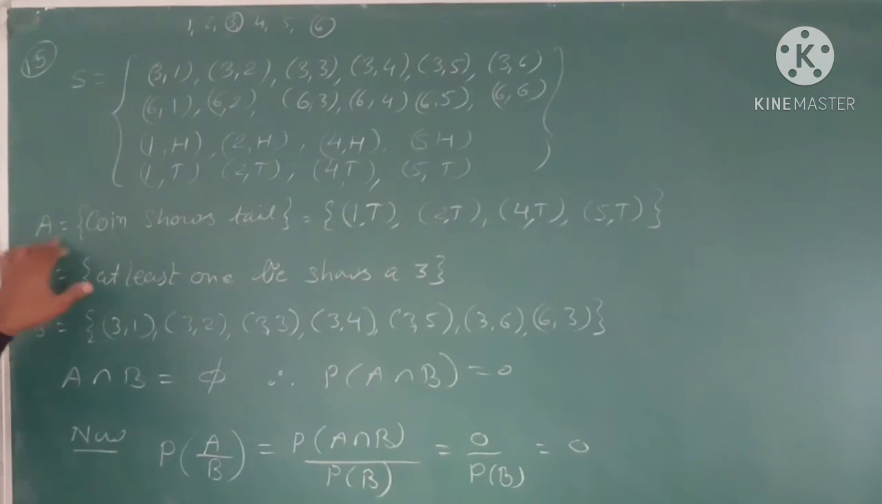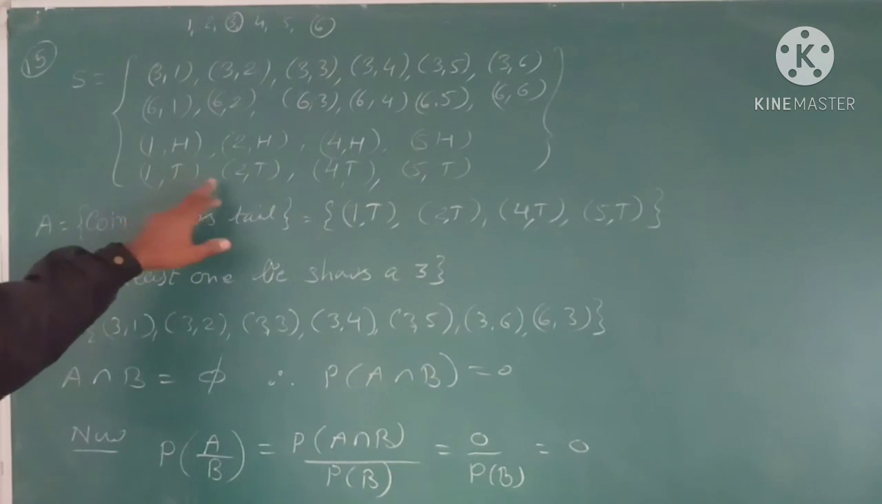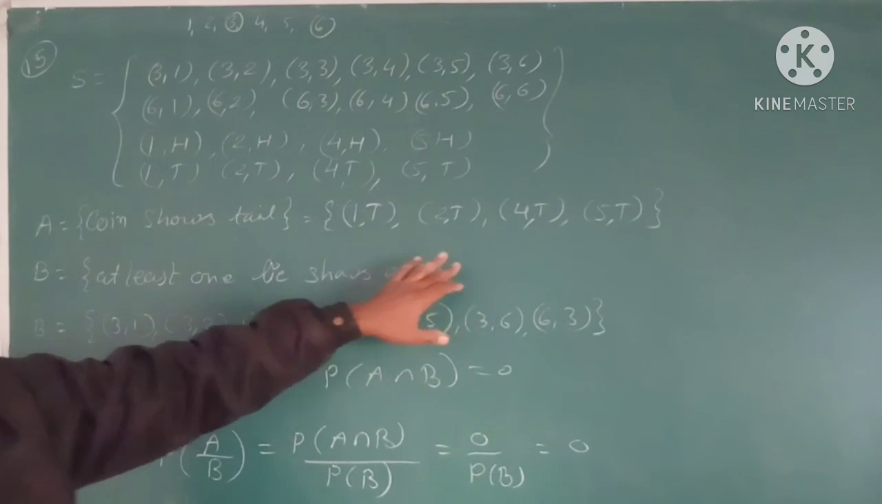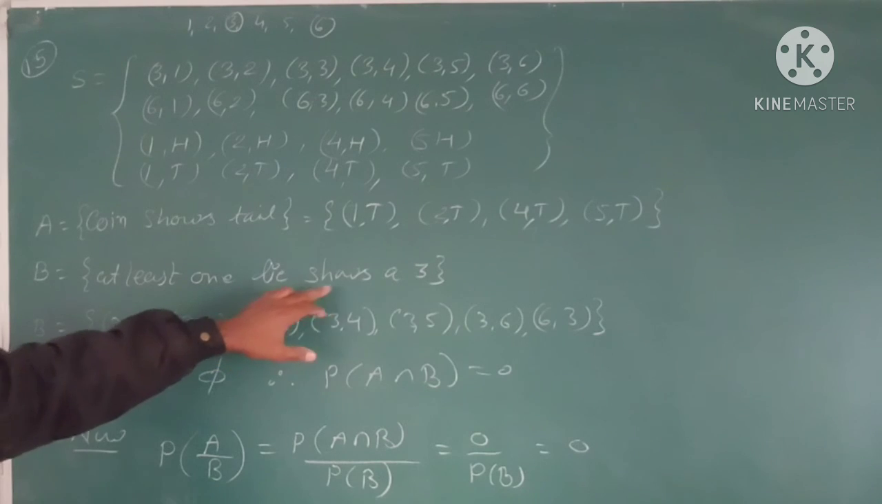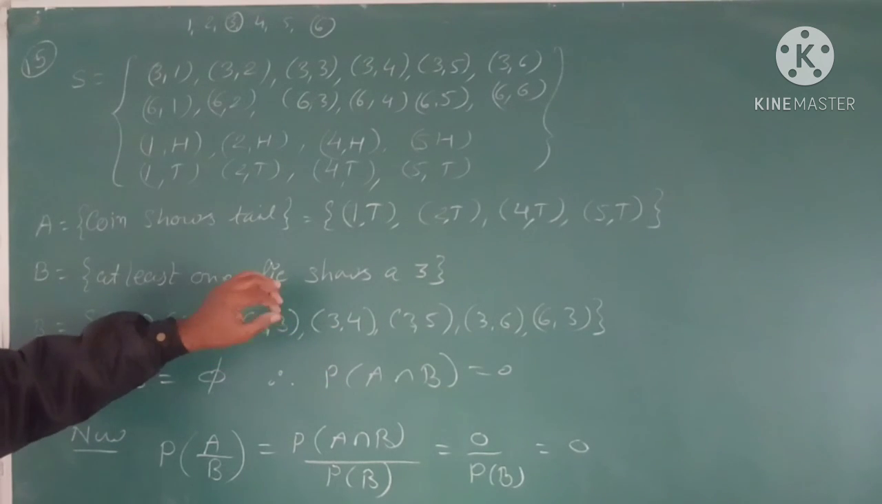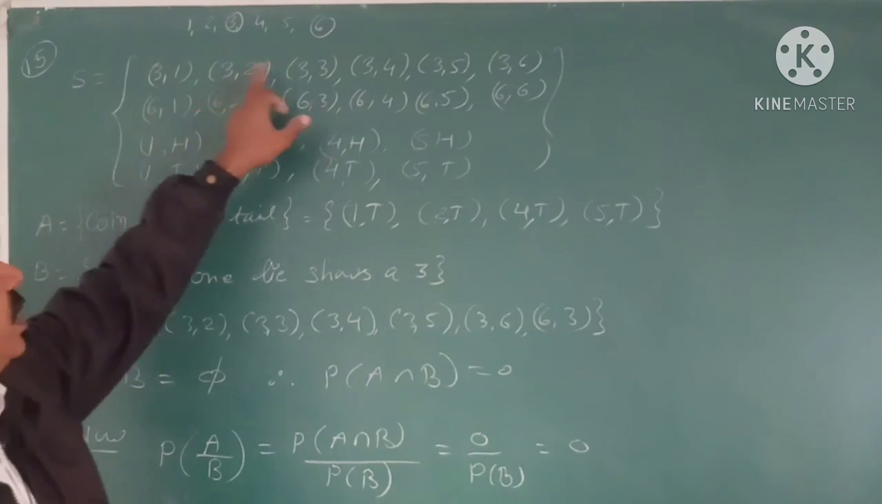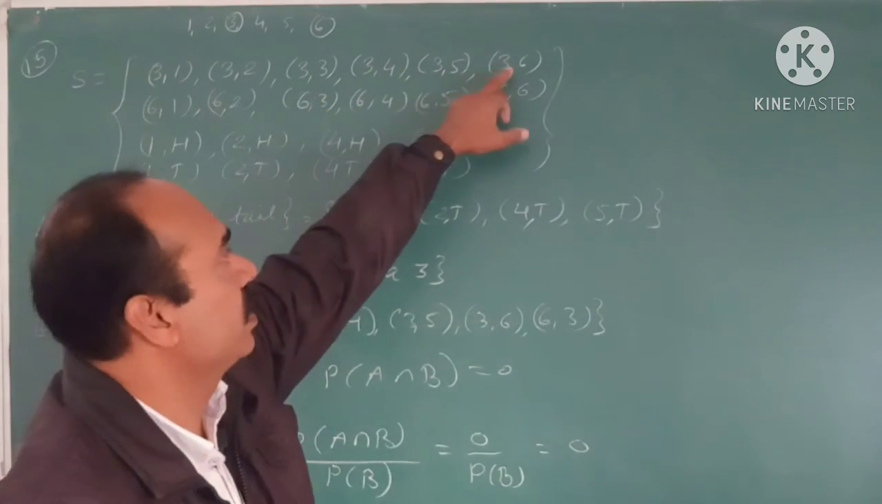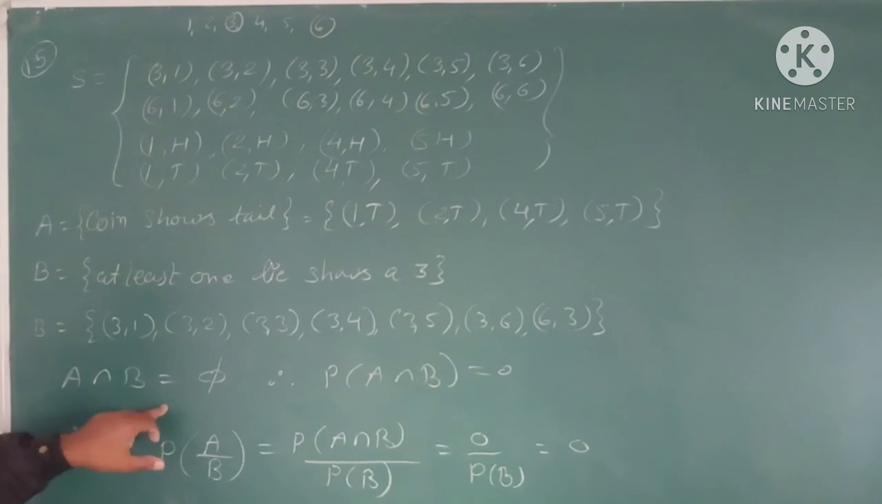Let event A be coin shows tail. Coin shows tail means only 1T, 2T, 4T or 5T. And event B, at least one die shows a 3. At least one die should show 3, if both show it, no problem. So it will be 3 1, 3 2, 3 3, 3 4, 3 5, 3 6 and 6 3. So these are event B. Here observe that the intersection of A and B is empty, so its probability is 0.